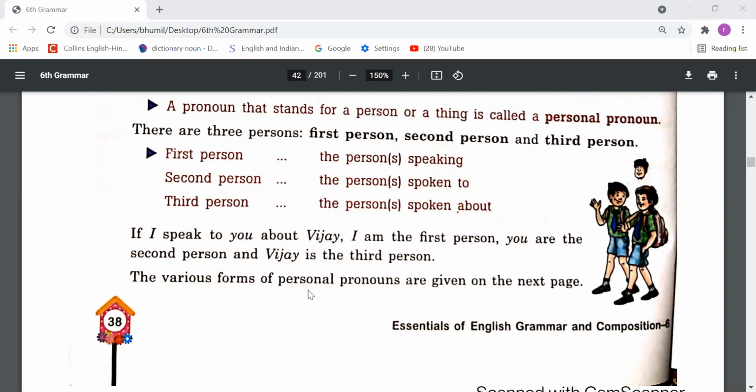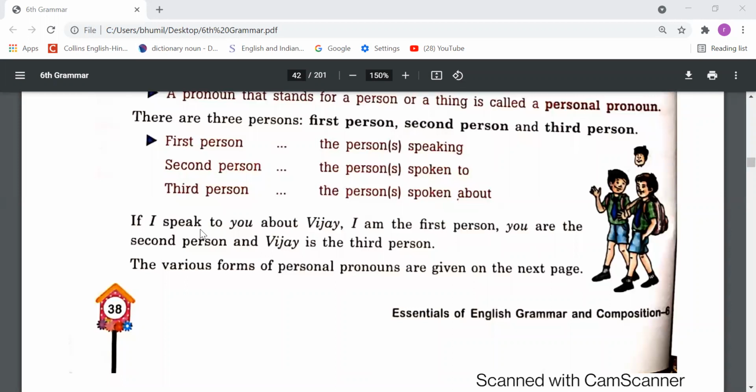Again, understand, I and we are first person because they represent the speaker. You is second person because you represents the listener. He, she, it, and they are third person pronouns, okay, because they represent the ones about whom we talk in the sentence, or we can say apart from first and second person.